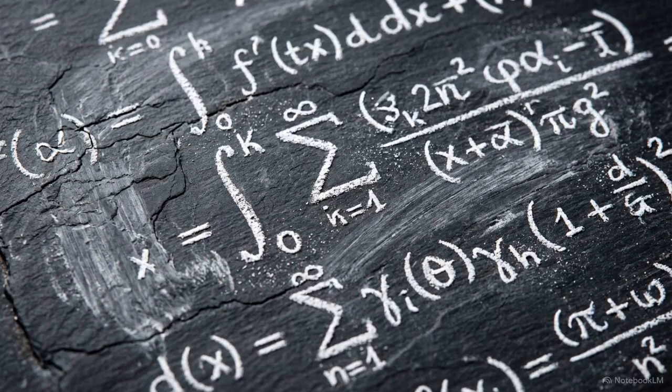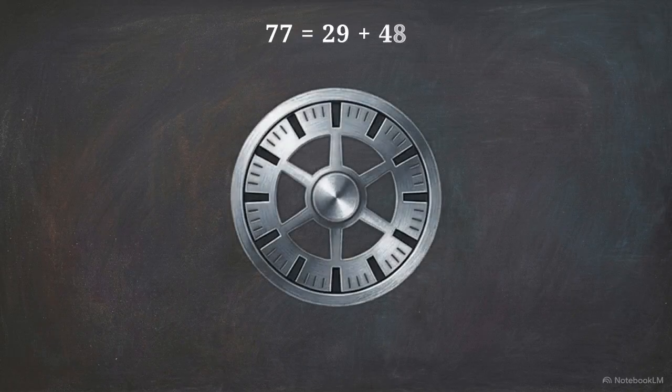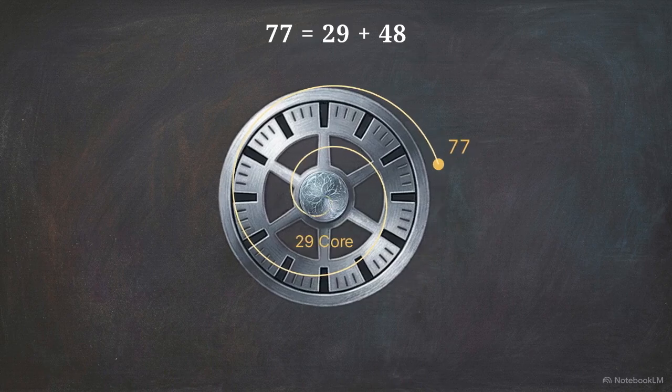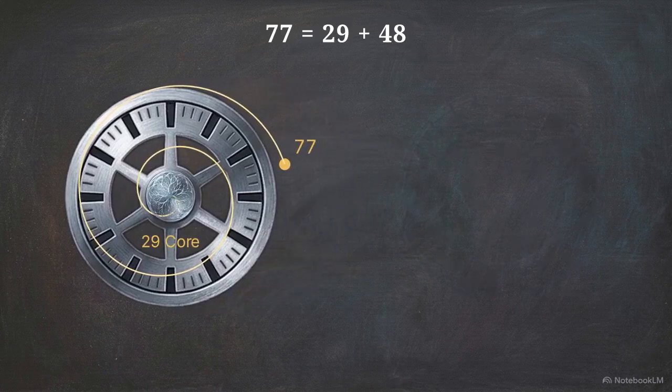The framework relies on deterministic recursion to find the root of these complex numbers. This visualizes the source equation, 77 equals 29 plus 48. 48 represents exactly 2 complete 24-step revolutions. 77 unwinds mathematically to reveal its origin point. That inner number, 29, is the core identity. It serves as a stability point from which the system expands.